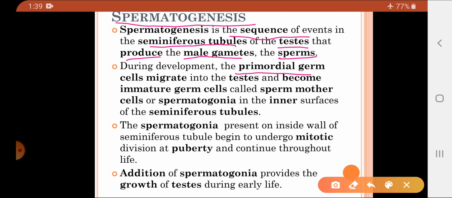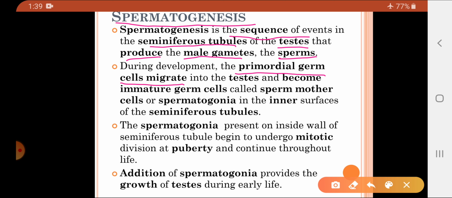Now what happens during the process of spermatogenesis? The primordial germ cells are the initial cells which are formed from the germinal layers of the body. There are three germinal layers we know: ectoderm, mesoderm and endoderm. From the germinal layers the germ cells are formed. These initial germ cells are called the primordial germ cells, which finally will give rise to the sperms.